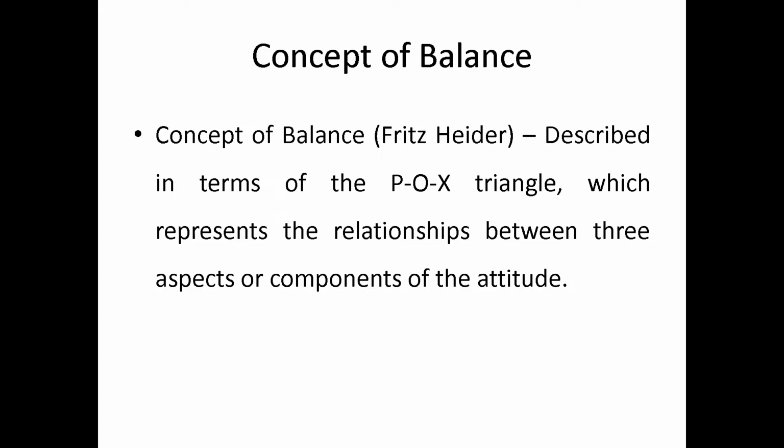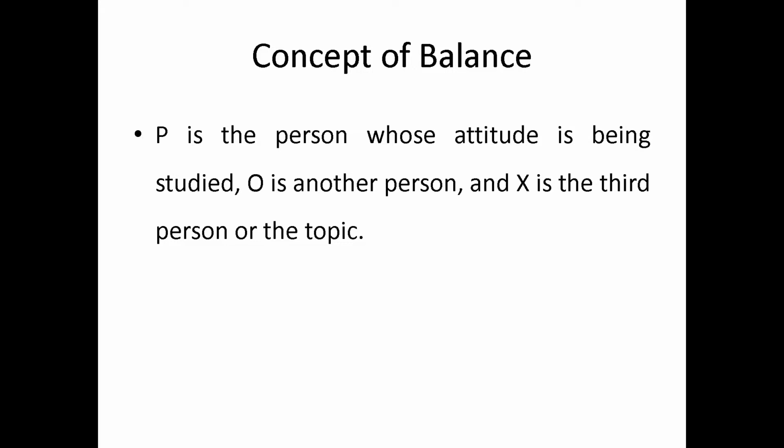So he created a triangle form here. P means person, O means other person, X means the third person. P is the first person, O is the second person, X is the third person. Or you can take P as the first person, O as the second person, and X as a topic. Any way you can fix it. P is the person whose attitude you are going to study. O is another person. X is the third person or the topic.